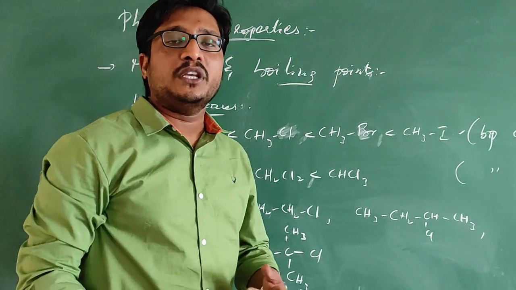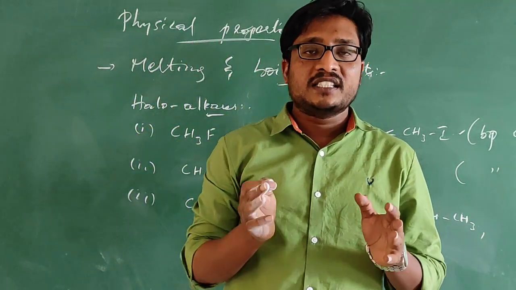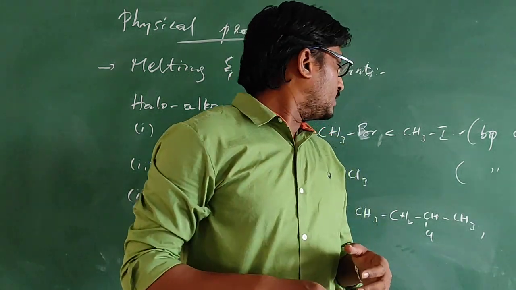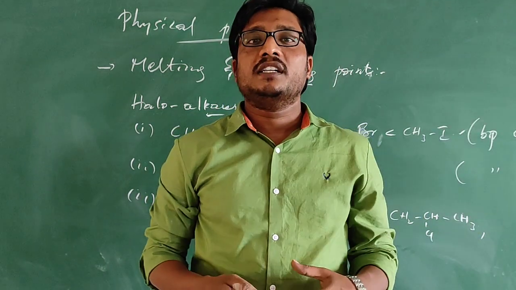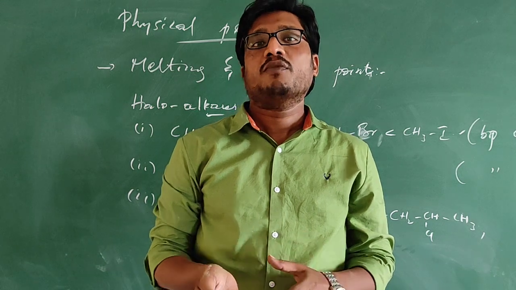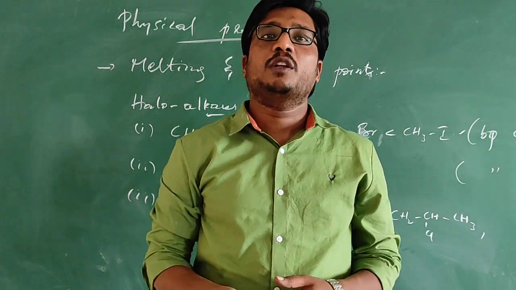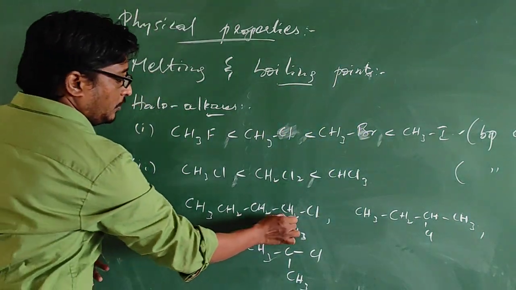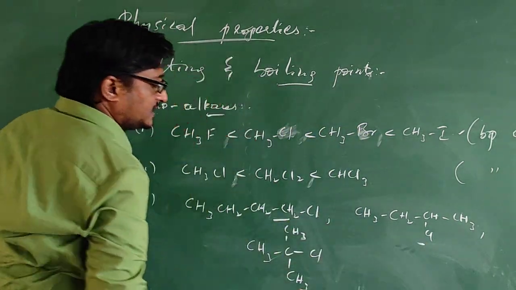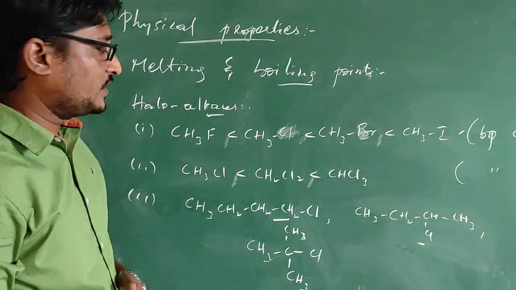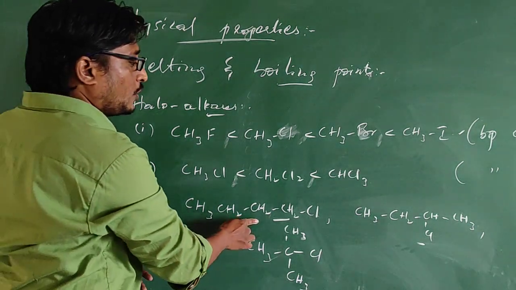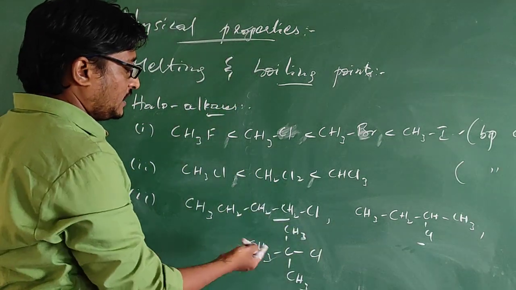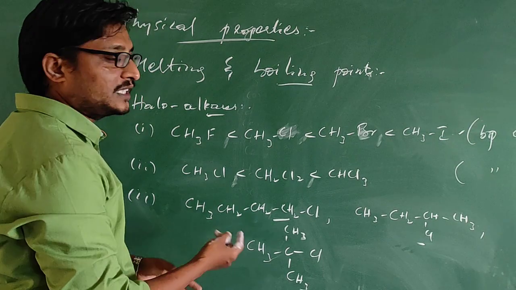What is the meaning of isomers? Isomers are compounds which have the same molecular formula but differ in their properties. You can observe the molecular formulas in these three compounds; they have the same molecular formula. So this is 1-chlorobutane, 2-chlorobutane, and tertiary butyl chloride, or 2-chloro-2-methyl propane.